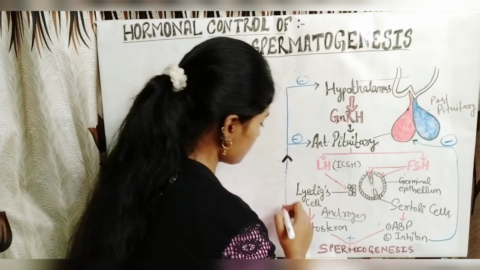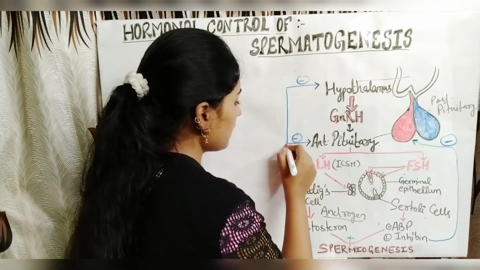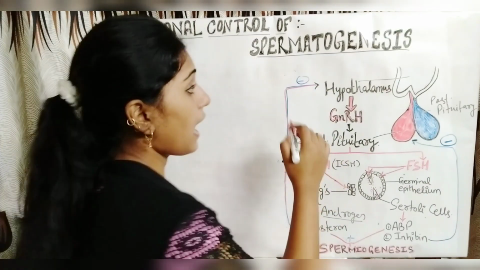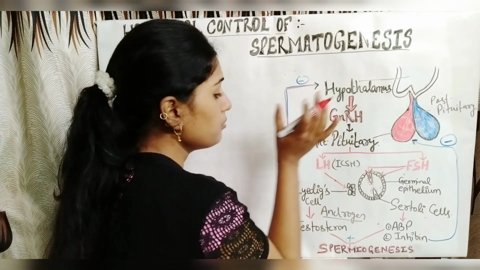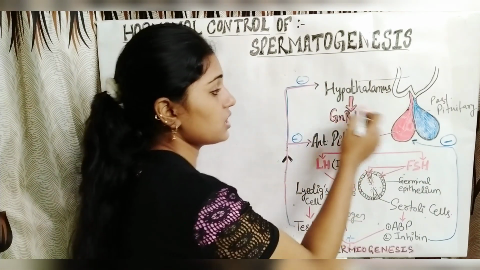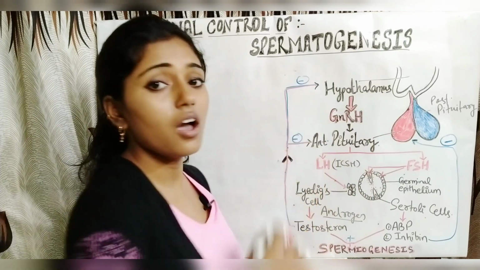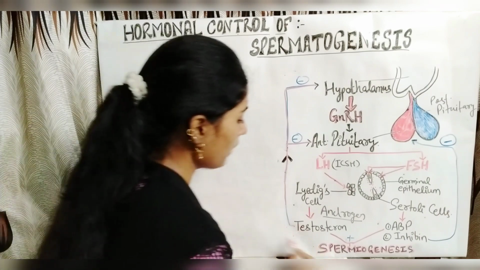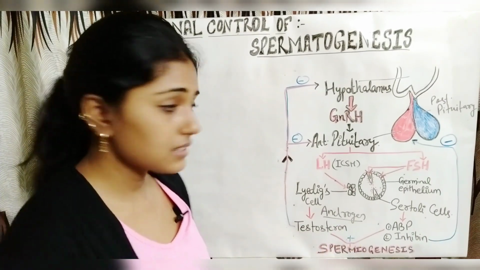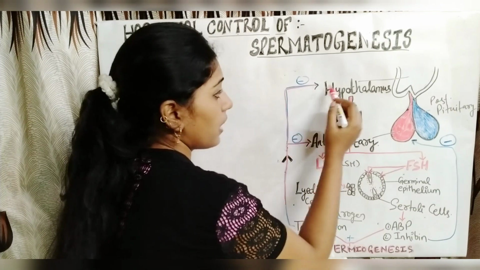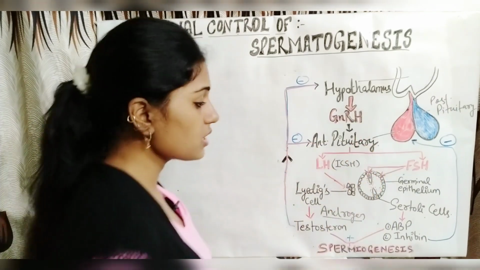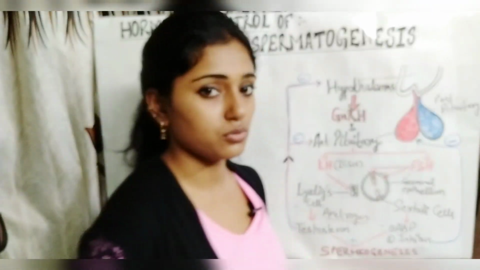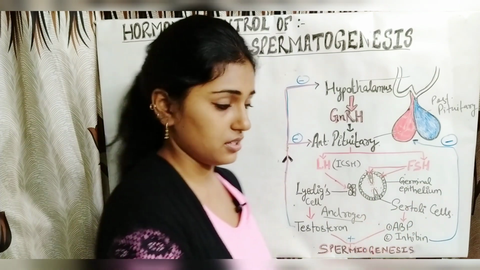Similarly, the testosterone also sends a negative signal to the anterior pituitary and the hypothalamus to stop the further secretion of LH and GnRH, that is the gonadotropin releasing hormone, and the luteinizing hormone. Remember that testosterone sends a negative signal to both the hypothalamus and anterior pituitary, while the inhibin only sends the negative signal to the anterior pituitary to stop the secretion of FSH.